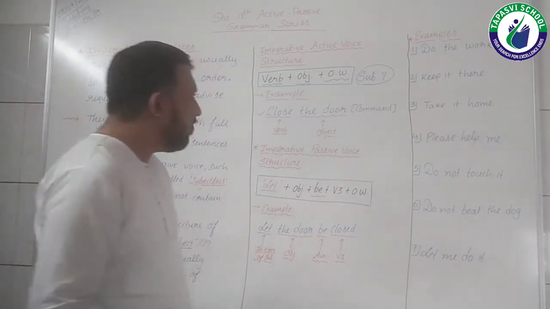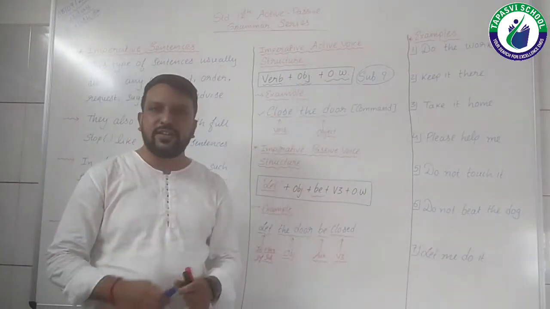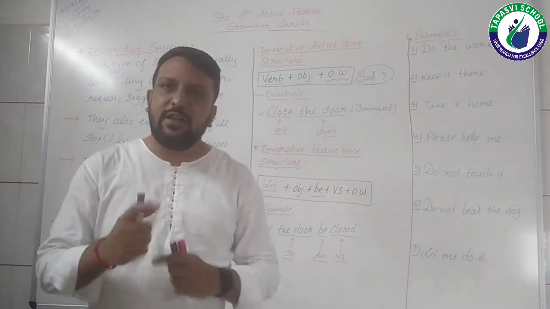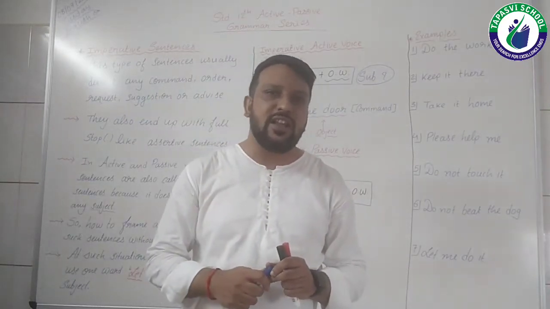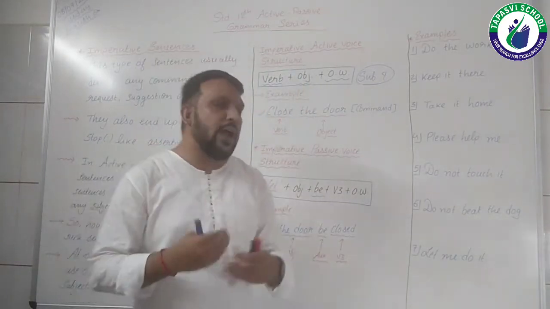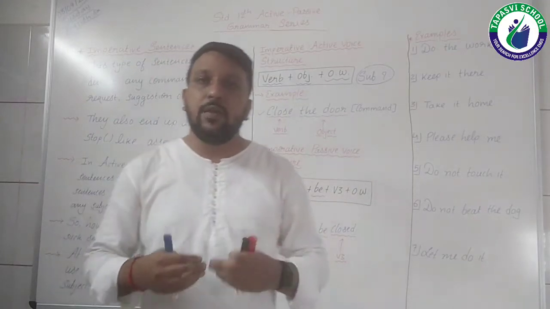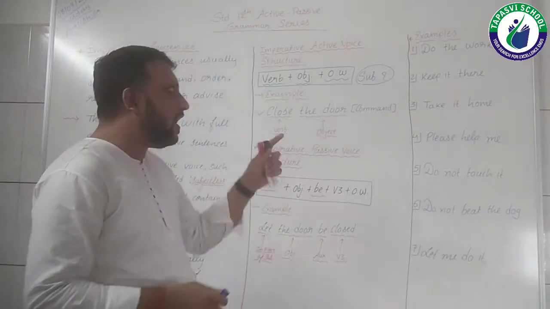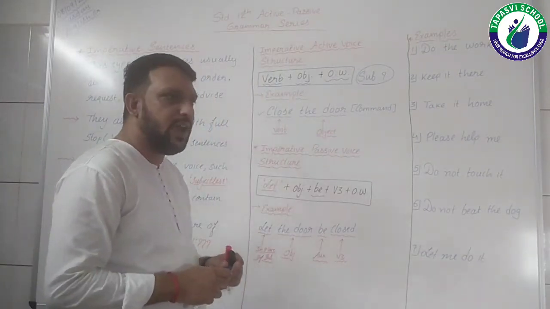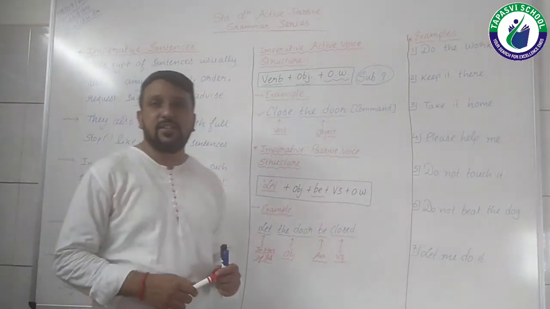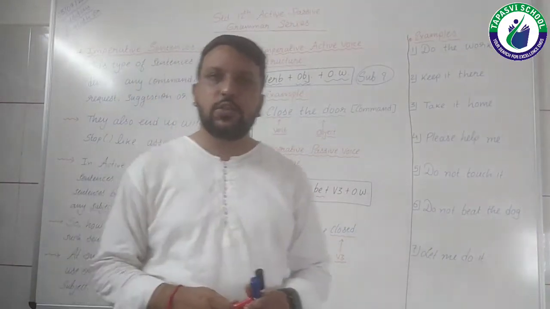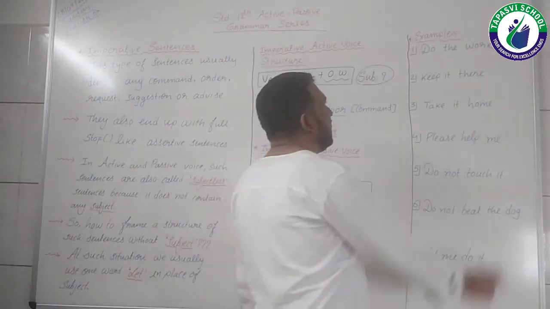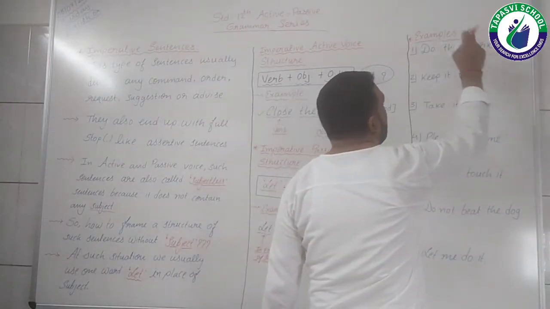Now we have 7 different examples, right? We'll analyze each and every sentence and we'll try to write the answer so that you'll have more grip on these kinds of sentences, right? So let's start with the first sentence and analyze one by one, students. First of all, see this particular sentence: do the work.